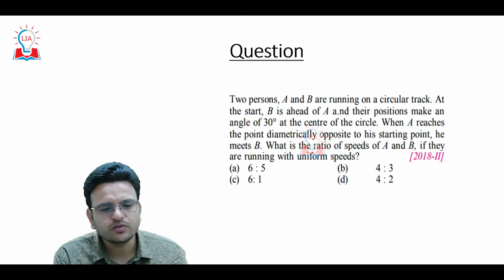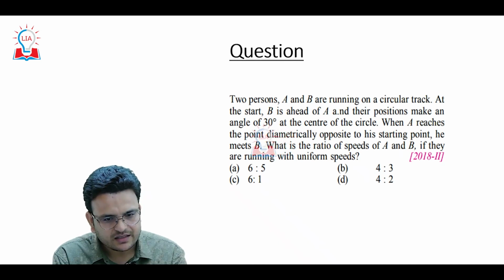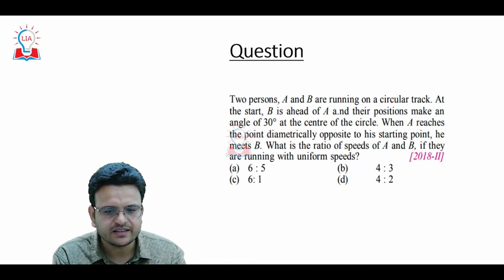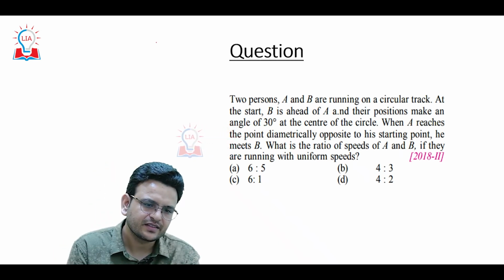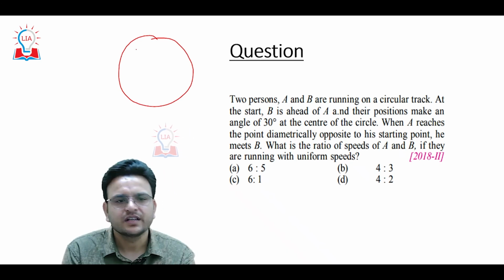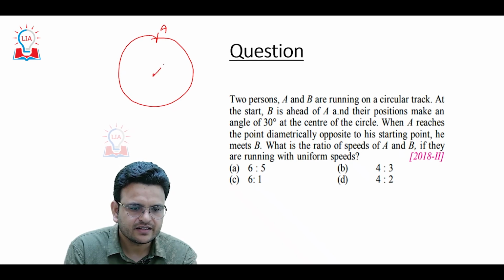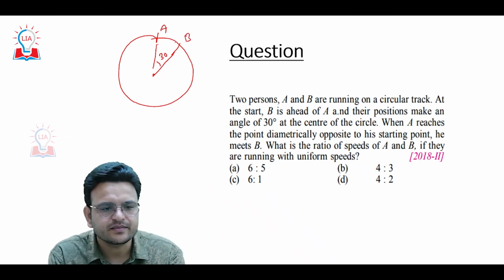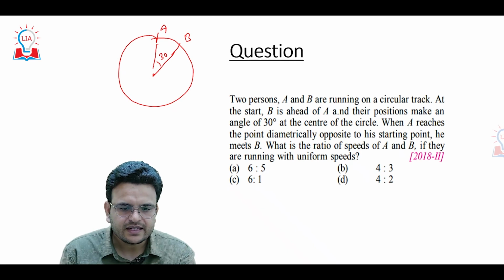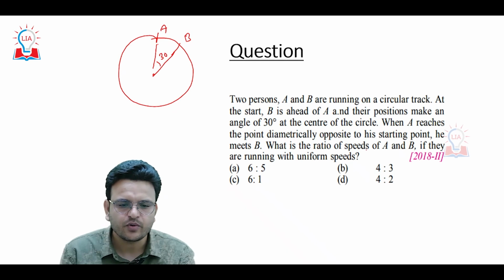See one more question. Two persons A and B are running on a circular track. At start, B is ahead of A and their positions make an angle of 30 degree. So consider this is a clock. In a clock, consider A is here. And when A is here, B will be somewhere at a 30 degree angle. Okay, so B is somewhere here. When A reaches a point diametrically opposite to his starting point, he meets B.